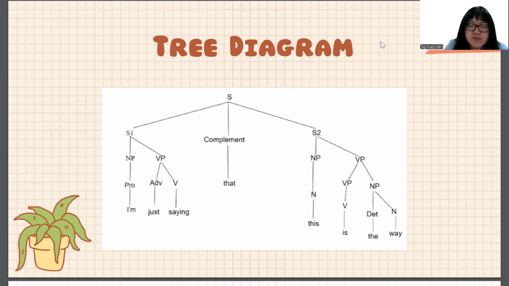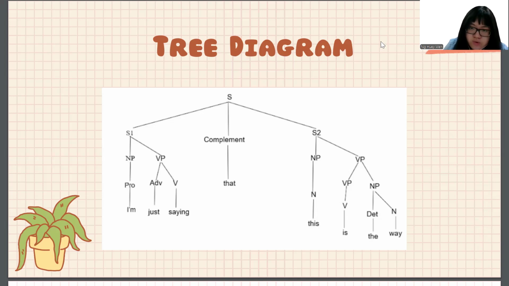I will start from sentence 1. Sentence 1 is formed by noun phrase and verb phrase. For the noun phrase, it is the pronoun, which is the word I'm, and the verb phrase is combined by adverb and verb. The adverb is just and the verb is saying. Sentence 1 is followed by a complement, which is the word that. It is used to combine sentence 1 and sentence 2 to form a new sentence.